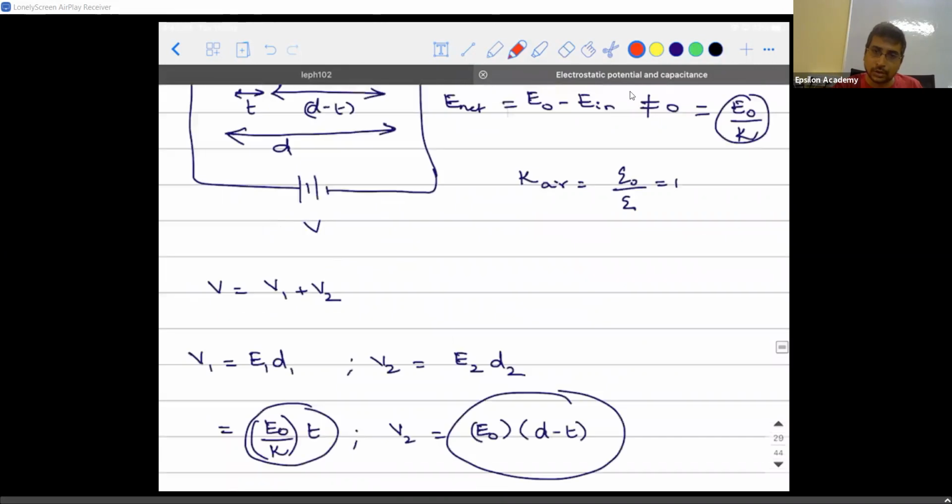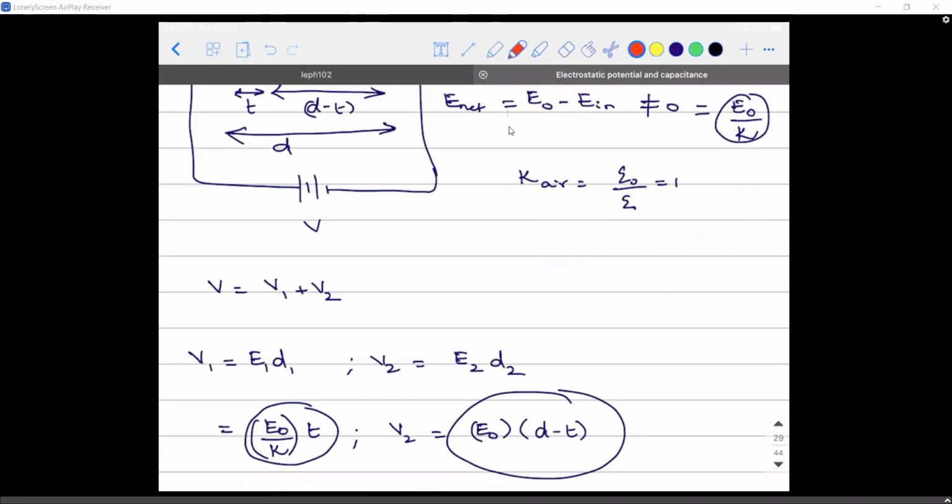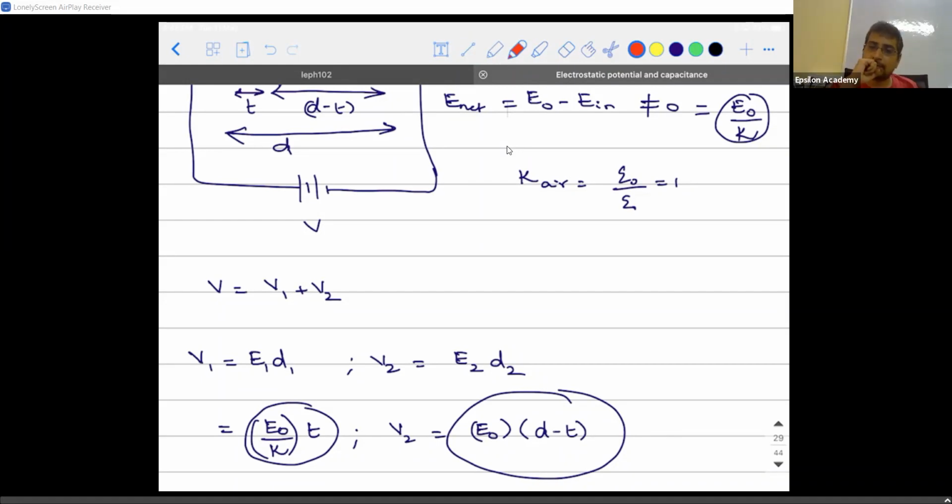So what is E naught? E naught is the electric field in the air medium, which is sigma by epsilon naught. So I have a doubt. Here we took E2 as only E0 because kappa value is 1, right? Because it is 1. Okay, sir. I gave you, no dielectric medium of air is 1. That is the reason I didn't write by kappa.